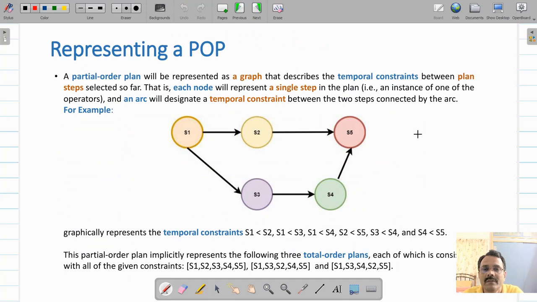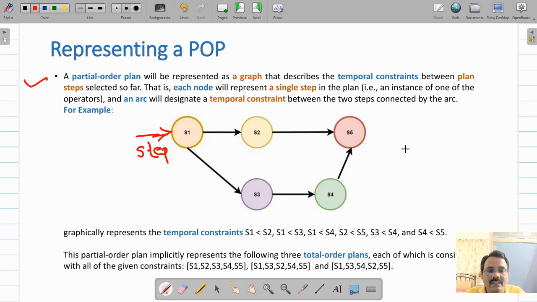This is how we represent partial order plan. Partial order plan is represented as a graph of nodes and arcs. Here these nodes represent each step in a plan. So this is step S1, S2, S3, S4 and S5. And these arcs represent temporal constraints. So these temporal constraints are of different types. We are going to see that afterwards.